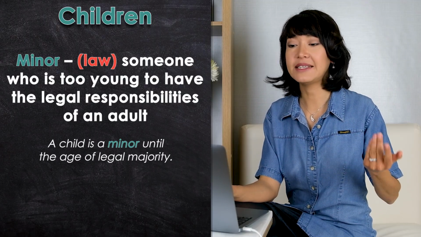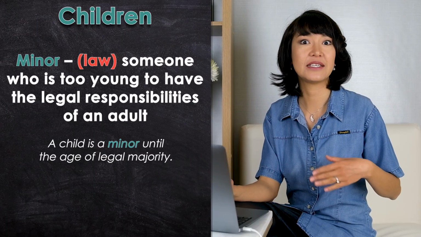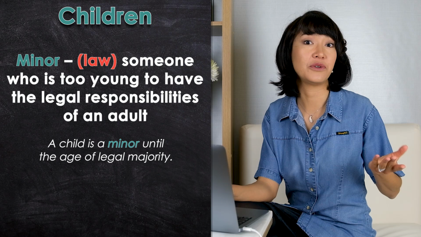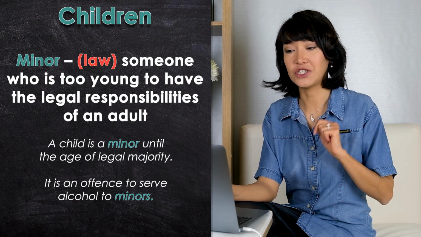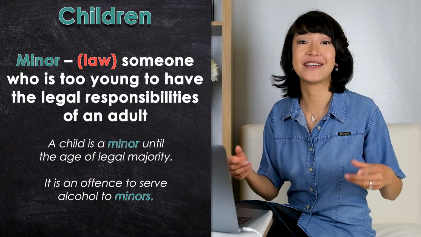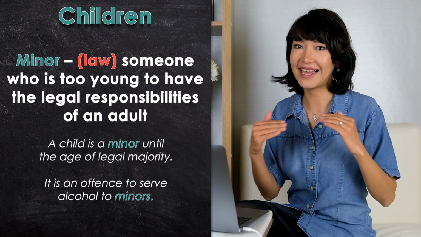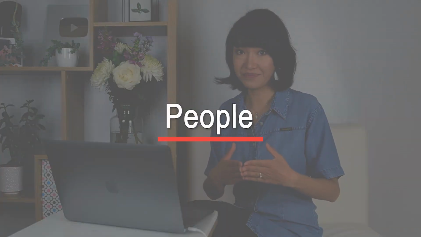A child is a minor until the age of legal majority, which is 18 in Europe and 21 in the US. Or, it is an offense to serve alcohol to minors. This word is only used to say that someone's responsibilities are limited because of their age. The next word that is extremely common in IELTS writing is people. How can we replace it?